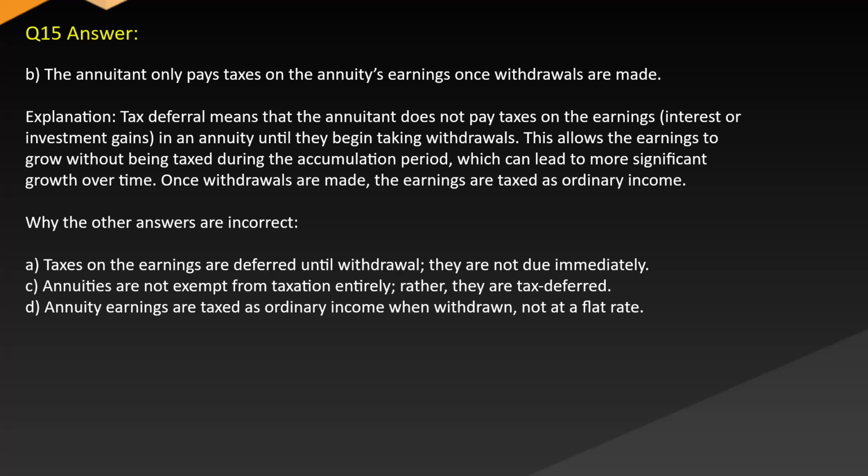While the other answers are incorrect, A. Taxes on the earnings are deferred until withdrawal. They are not due immediately. C. Annuities are not exempt from taxation entirely, rather they are tax deferred. D. Annuity earnings are taxed as ordinary income when withdrawn, not at a flat rate.